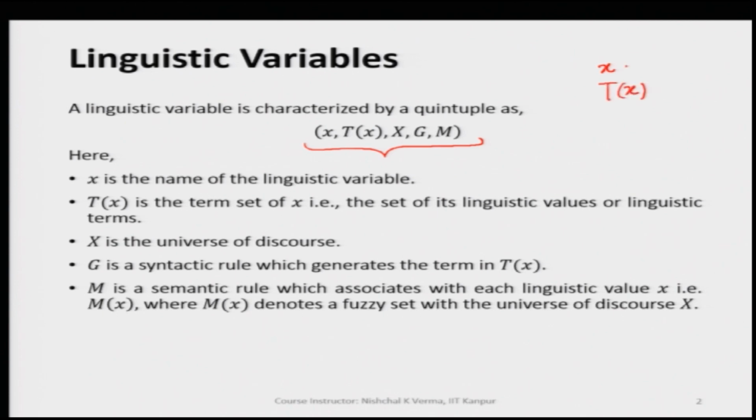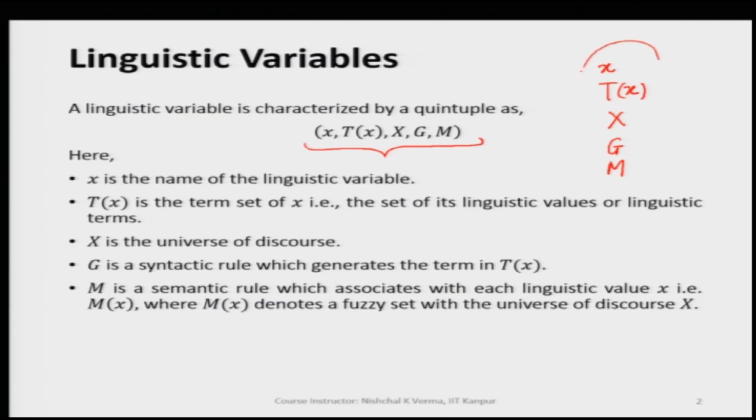So, x is the generic variable and T(x) here is the term set, capital X is the universe of discourse, G here is the syntactic rule which generates the term set T(x), and we have M, which is the semantic rule which associates with each linguistic value.